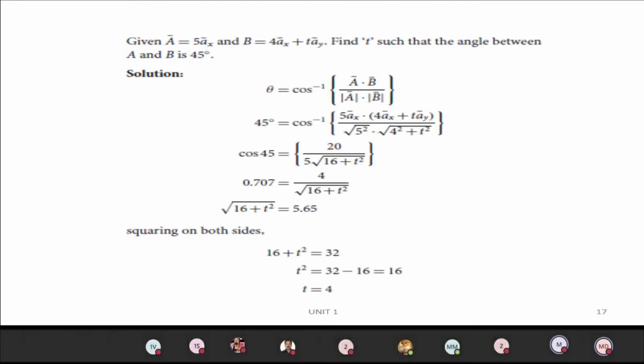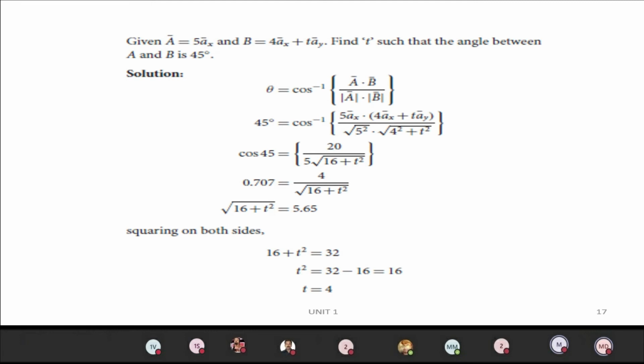And these kinds of problems are very important, as they are asked more often from the GATE exam point of view. Okay, so you can see there, given A vector equal to 5ax and B vector equal to 4ax plus tay. We have to find the t such that the angle between A and B is 45 degree. So we have to find it from the dot product of vectors.